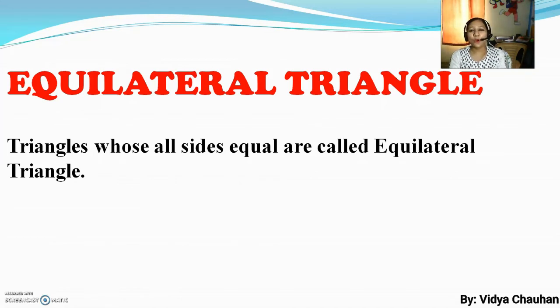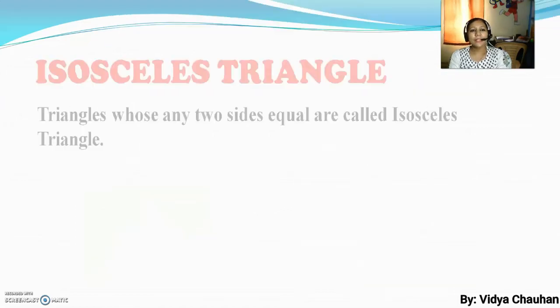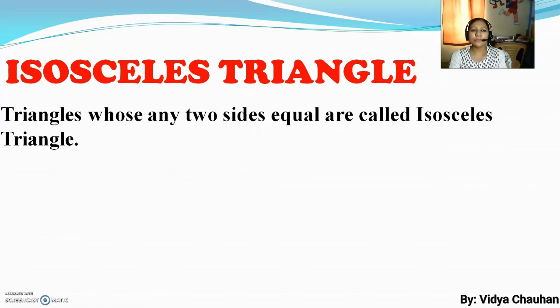Triangles whose all the sides are equal are called equilateral triangles. As you can see in the picture here, there is a triangle whose all 3 sides are equal, and a real life example is a signboard. You might have seen triangular shaped signboards everywhere in your surroundings. All those triangular signboards are basically the best example of an equilateral triangle because all 3 sides of it are equal. The second type of triangle is an isosceles triangle.